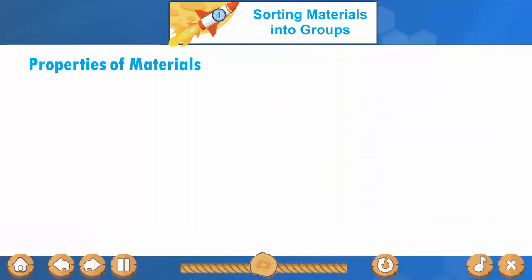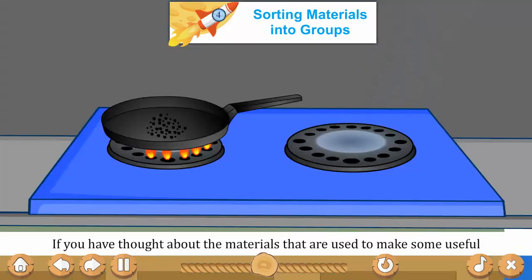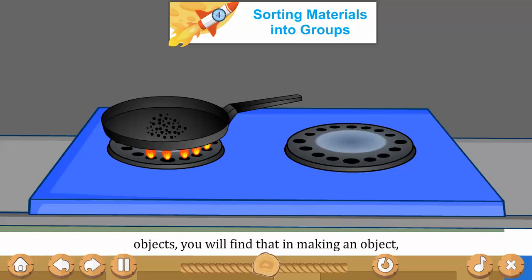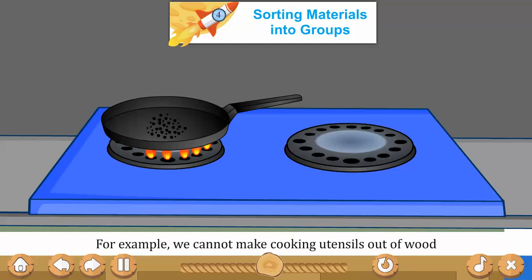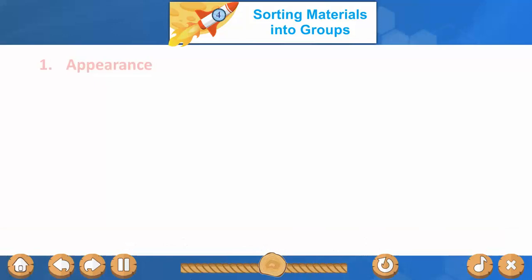Properties of materials. If you have thought about the materials that are used to make some useful objects, you will find that in making an object, the choice of material depends on the use of the object and the suitable property of the material. For example, we cannot make cooking utensils out of wood as they will catch fire easily. Let us study some important properties of matter.